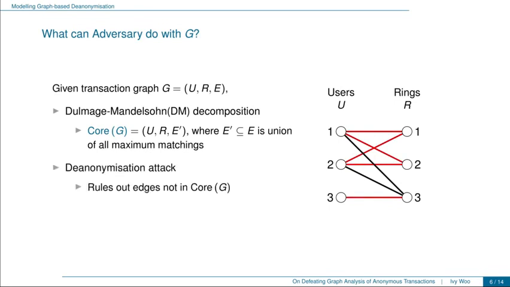Now, a graph-based de-anonymization attack is simply to rule out the edges that are not in core G, which are also the edges that cannot correspond to a true signer-signature assignment. For example, on the right, we see that the edges 1, 3, and 2, 3 are not in core G, and therefore we conclude that user 3 must have been the real signer of ring 3. From this, we can see that if G does not equal core G, then some users will have decreased anonymity in the sense that their effective ring size is reduced.